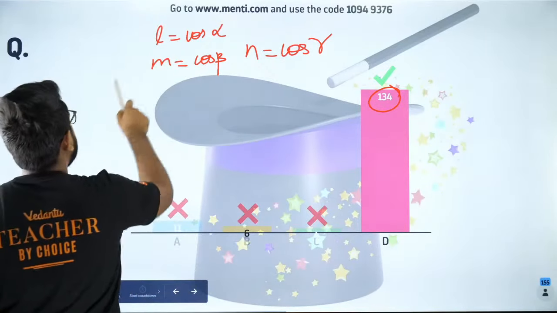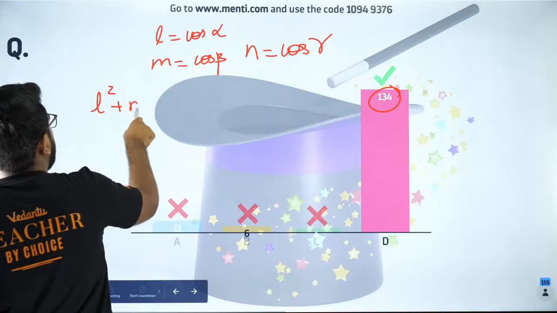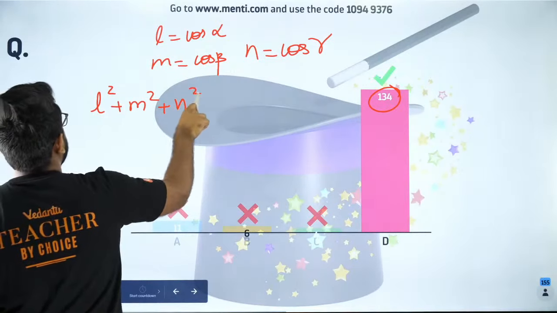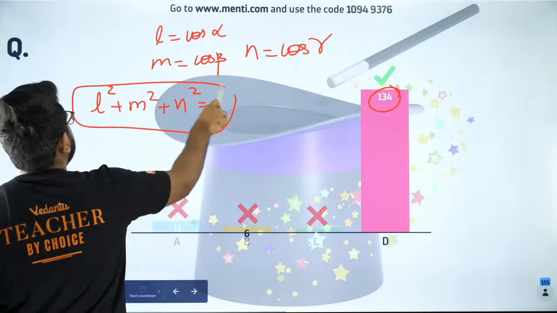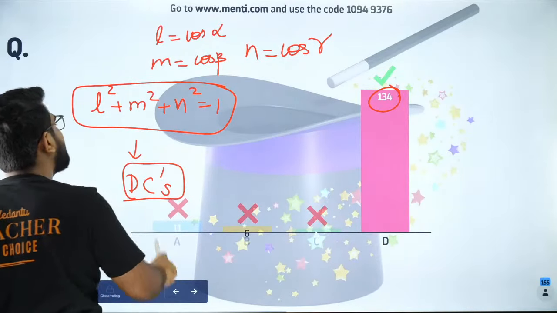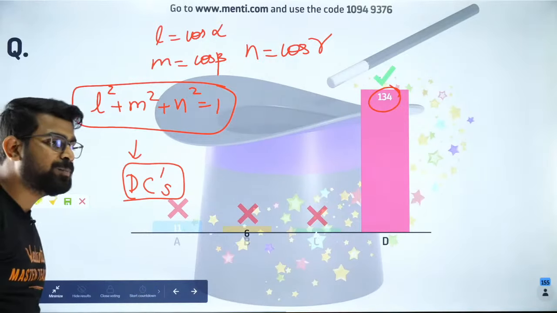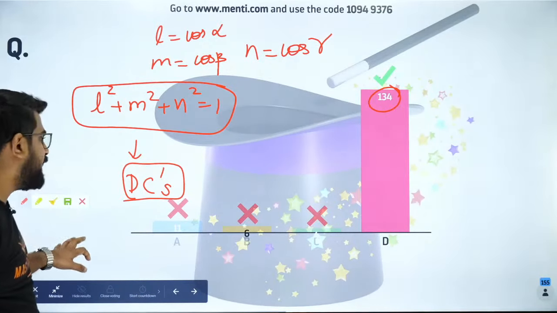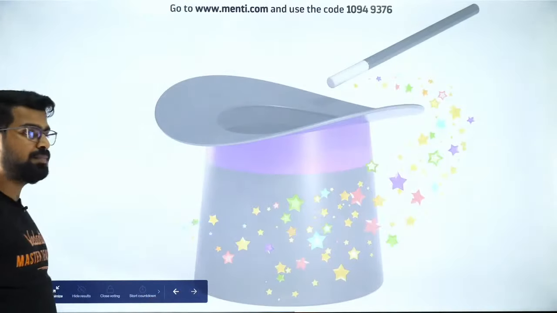Okay, so here the relationship between them is l square plus m square plus n square is equal to 1. Don't ever forget that. This is only for direction cosines, not for direction ratios. This is valid only for direction cosines. Clear? So we will move forward, then we will go to the next one.